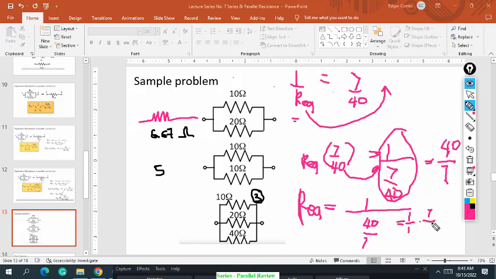Multiplication of fractions, where a whole number is divided by a fraction. We inverse it and cross multiply. We assume the 1, so cross multiply: 1 times 40 and 1 times 7, which equals 40 over 7. The answer is 5.71 ohms.